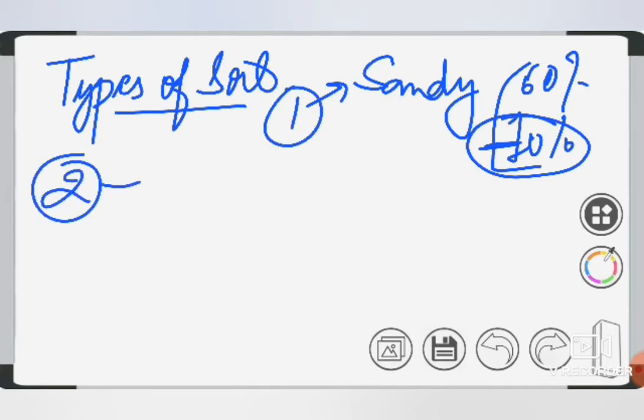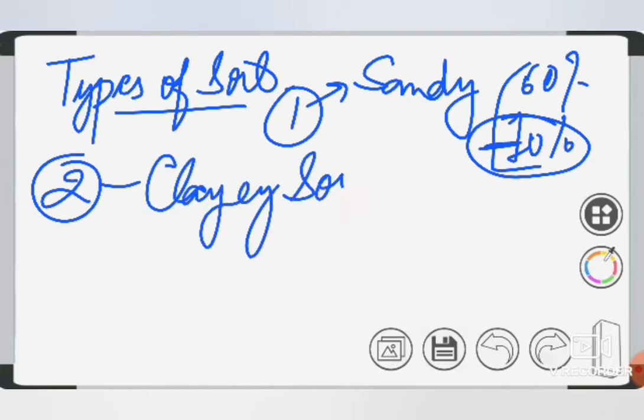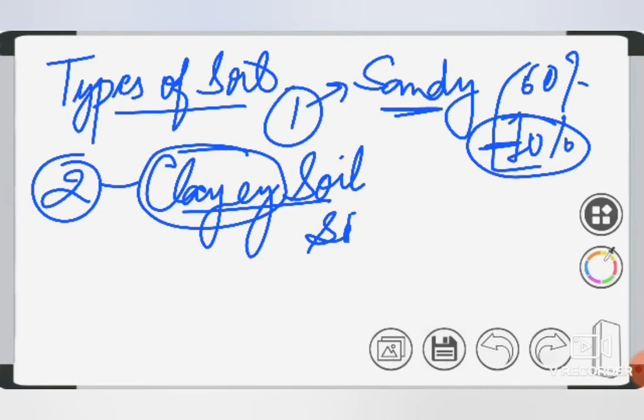Then comes your second one, the clayey soil. It has clay particles to a greater extent as compared to this one, and this soil becomes sticky when we mix it with water.